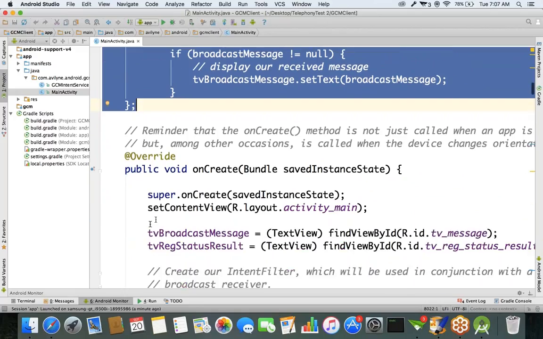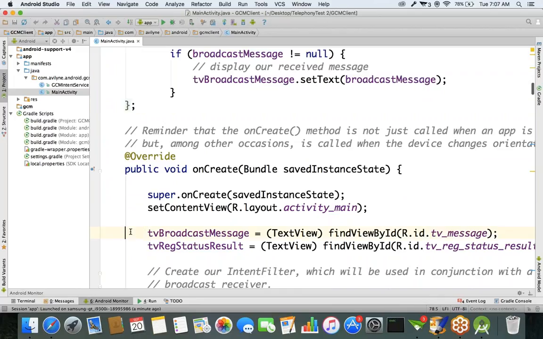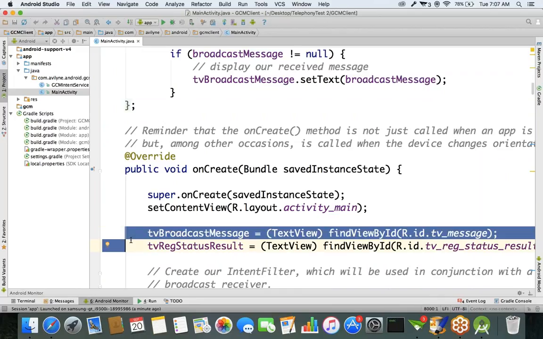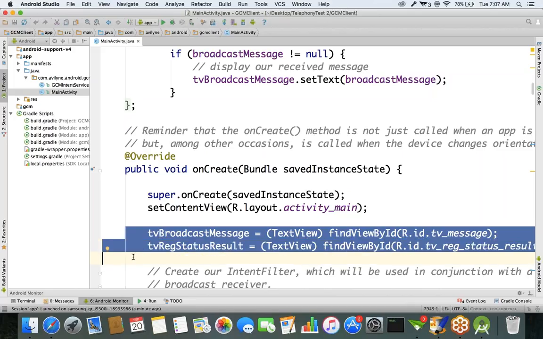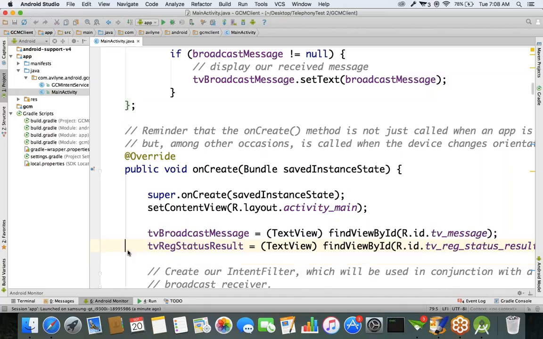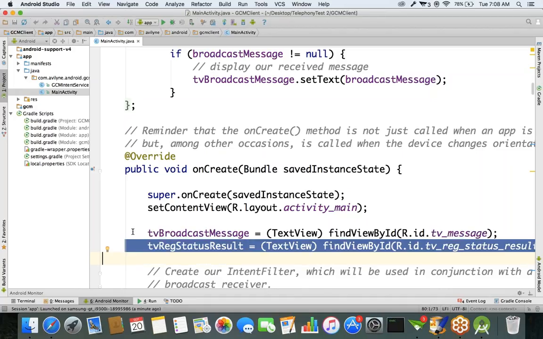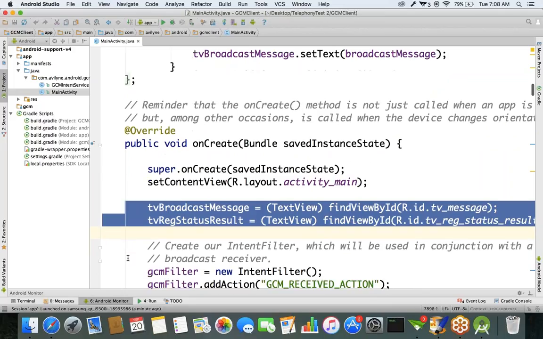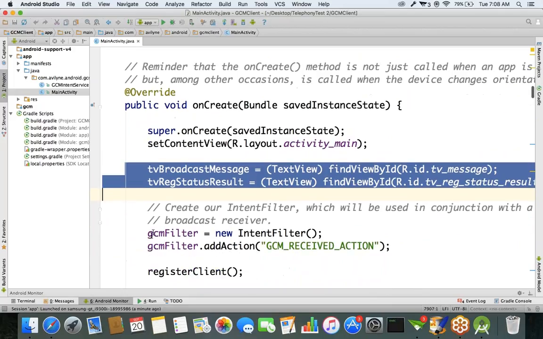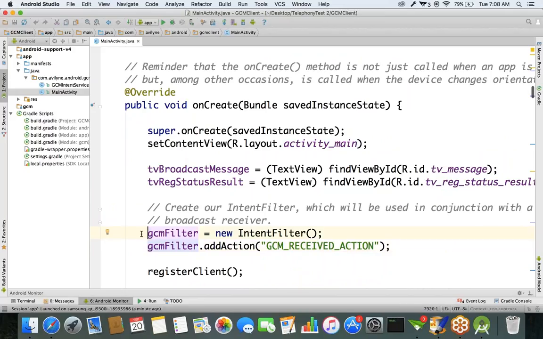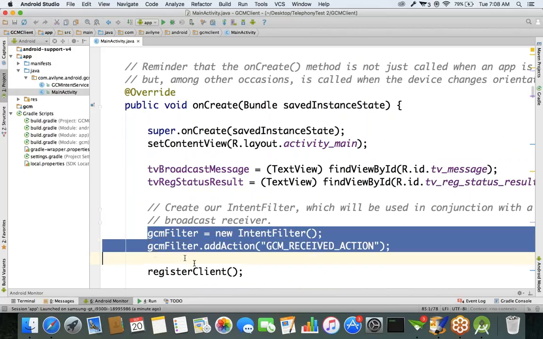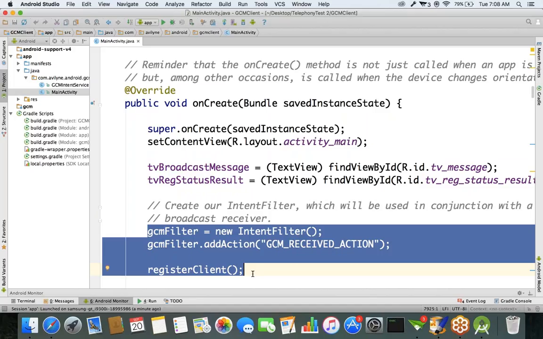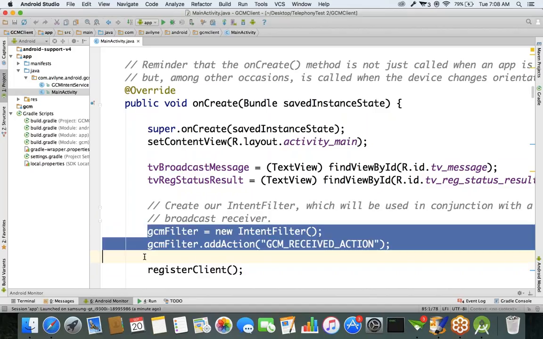In the onCreate method, first we got the two text view components: one for the broadcast message from the server and one for the registration status, whether it is already registered or registration is acquired. And here intent filter equals new intent filter, meaning to receive the broadcast messages, we added an action here.